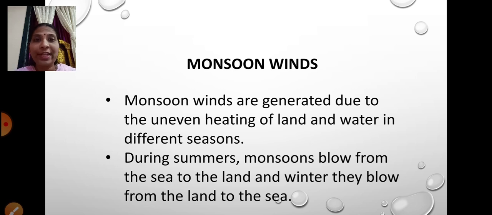Yes, so the temperature will be less and the air pressure will be high. And always these winds will blow from the high pressure belt to the low pressure. So on the land it is low pressure, in the sea it is high pressure. So during monsoons, these winds will blow from the sea to the land, and in winter they will blow from the land to the sea, because comparatively the land is having high pressure. Yes, the land will have a higher pressure as compared to the sea. So during winter, the land breeze will blow from the land to the sea.